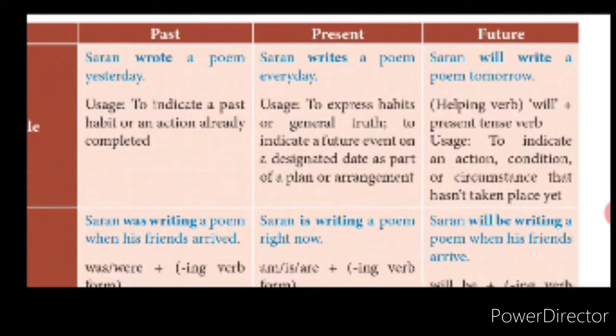Usage. When will you write the sentence? To indicate an action, condition or a circumstance that hasn't taken place yet. Till now, till this moment when you are saying this sentence, that has not happened at all. That action or a commitment or a condition or a situation has not happened. It is going to happen in the future. Then you will use simple future tense.